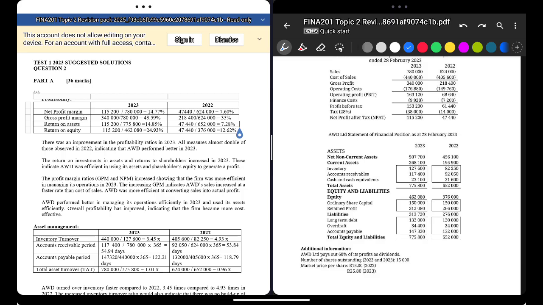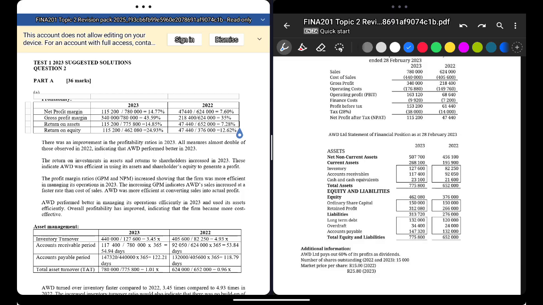And now what about net profit margin and gross profit margin? Okay, easy. The way I like to define your net profit margin is that it shows how well the business controlled its expenses and costs and made a profit. Your net profit margin is your net profit over sales.